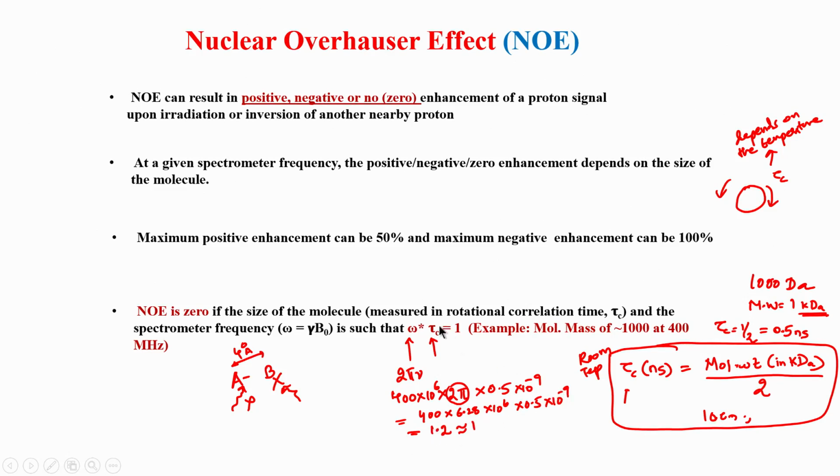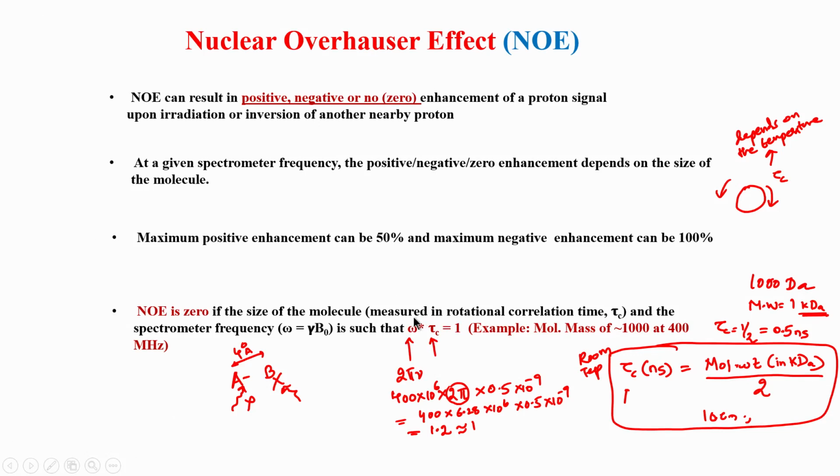So, by changing the temperature, either increasing or decreasing, we can come out of this constraint for a given molecule for a given spectrometer. What we have done is, you can see here, we have not changed the molecular structure, we have not done anything to the sample, we have simply changed the temperature, either increased it or decreased it. This is one option.